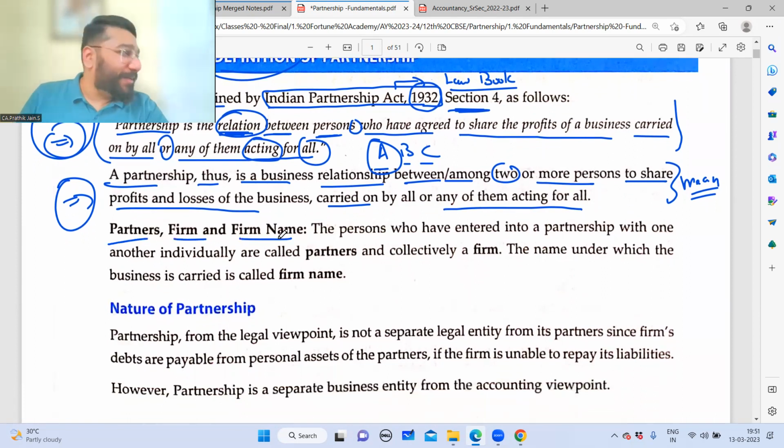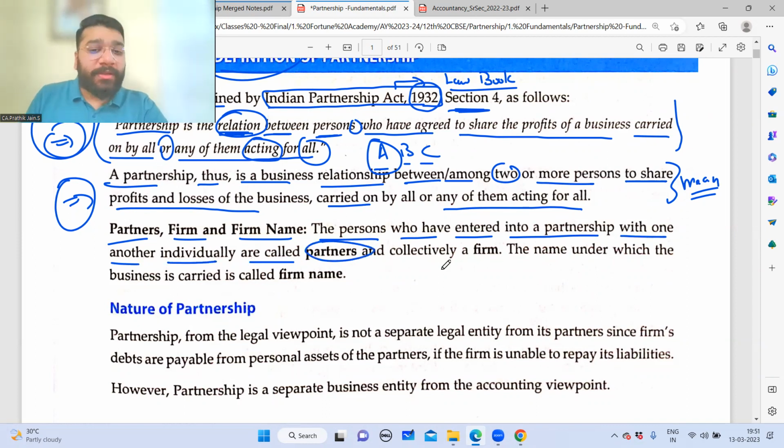Partners, firm and firm name. The persons who have entered into partnership with one another are individually called partners. So A, B, C, all the three of them individually are called partners. And collectively they are called a firm.